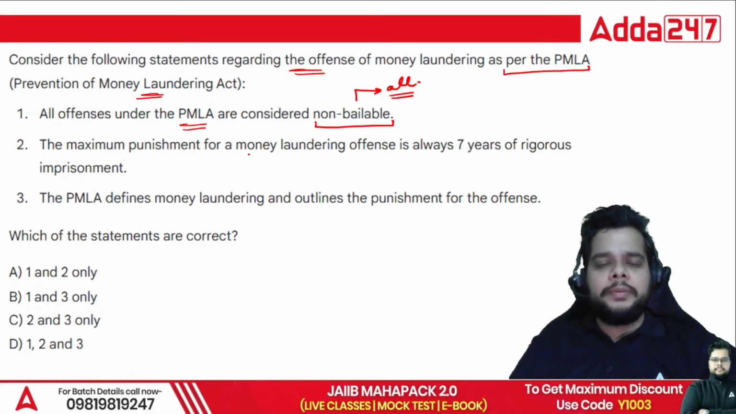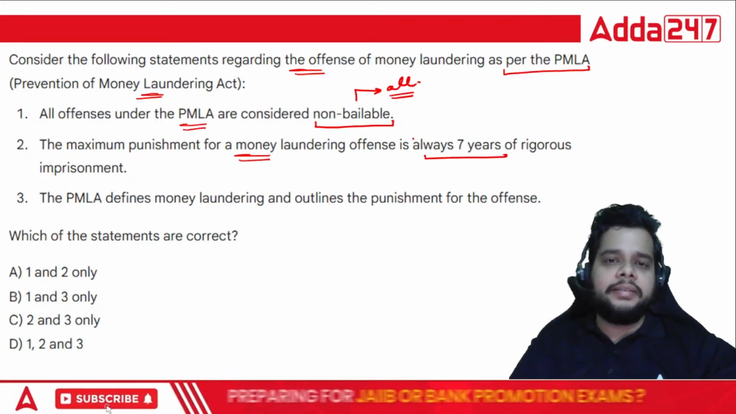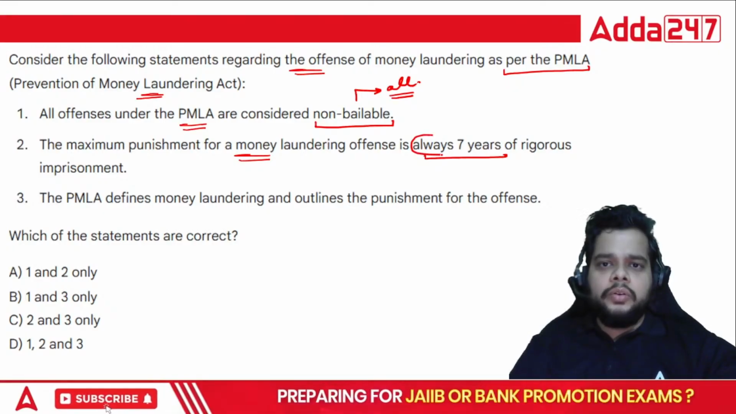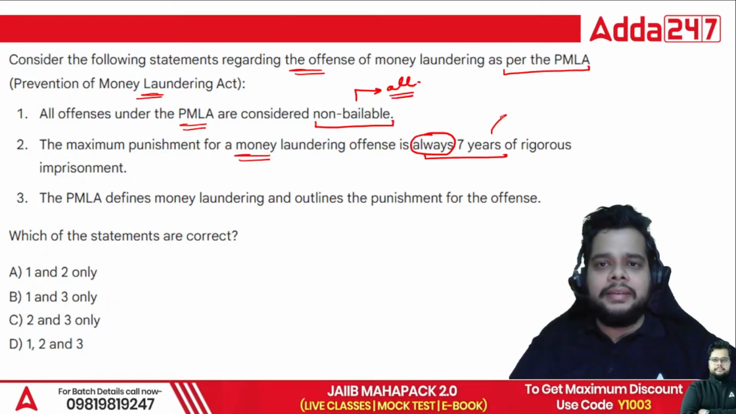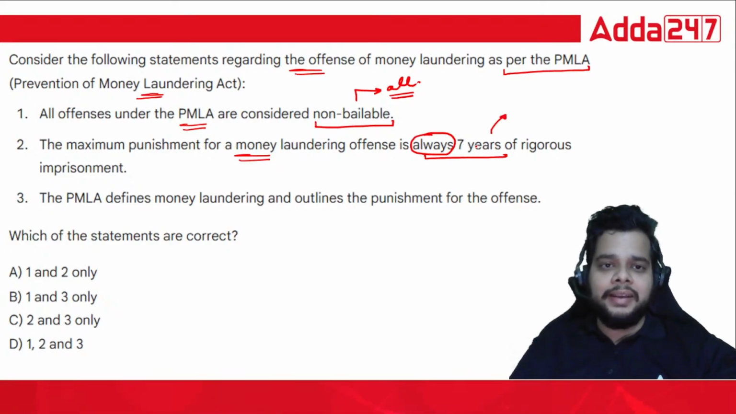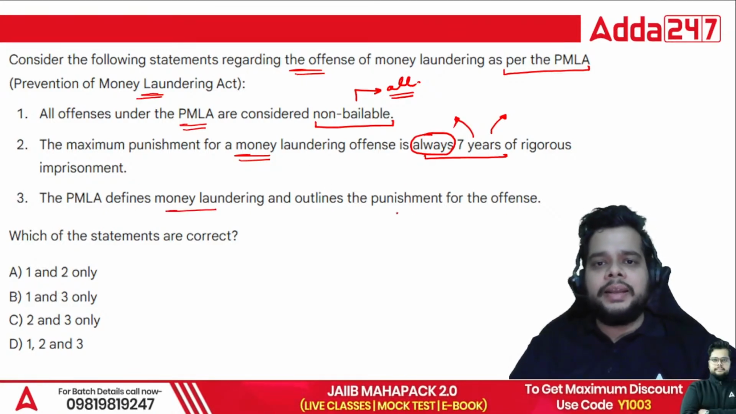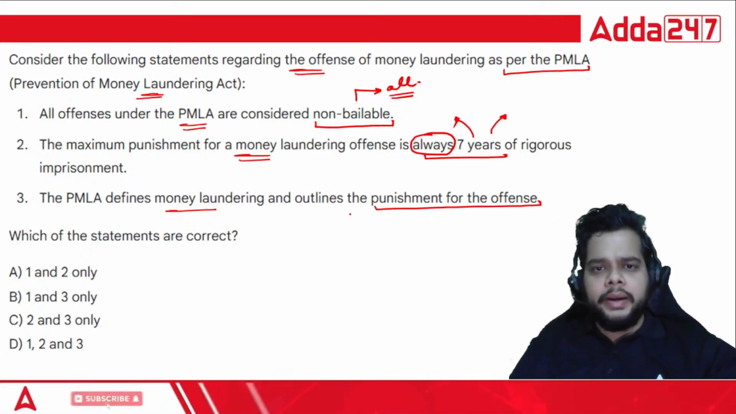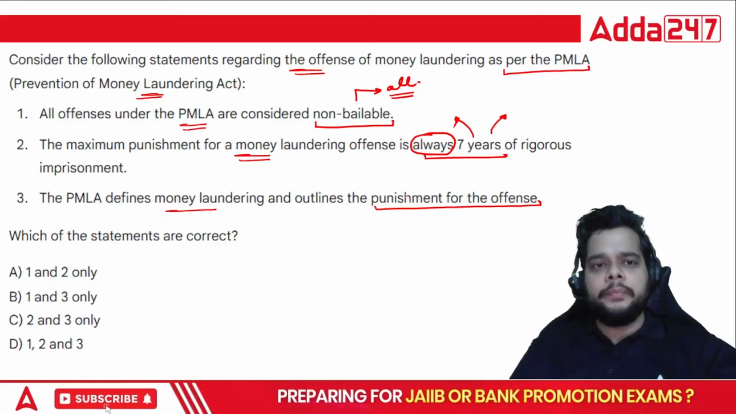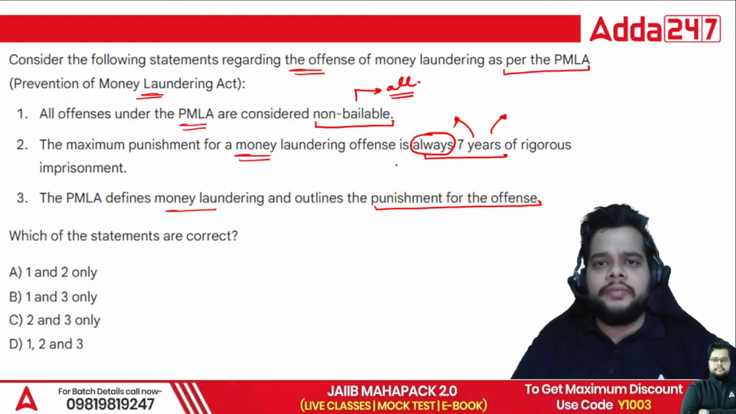The maximum punishment for money laundering offense is always 7 years of rigorous imprisonment. So do we have the maximum imprisonment as 7 years only, or you can exceed this time also for special cases, or for that matter, it is always less than 7 years? PMLA defines money laundering and outlines the punishment for the offenses. So PMLA actually defines the money laundering, yes, and also it outlines the punishment for the offense as well.